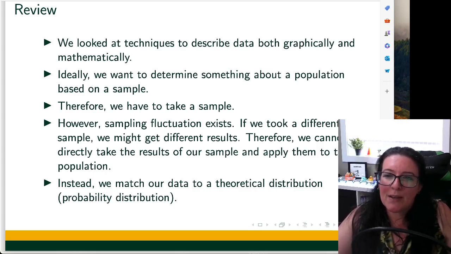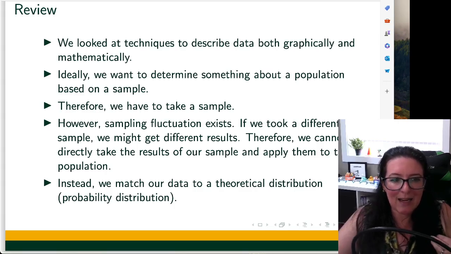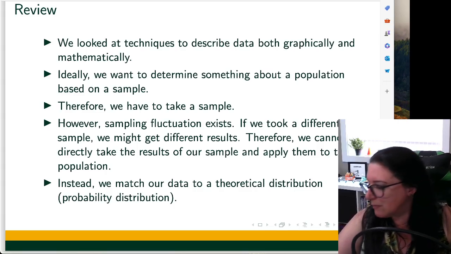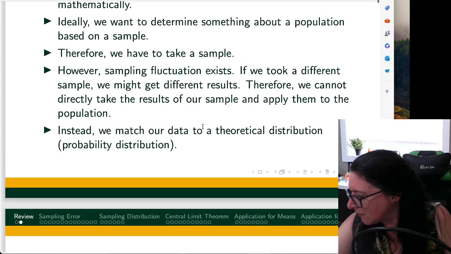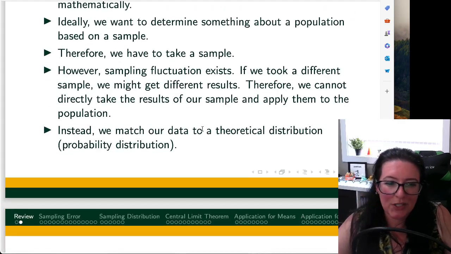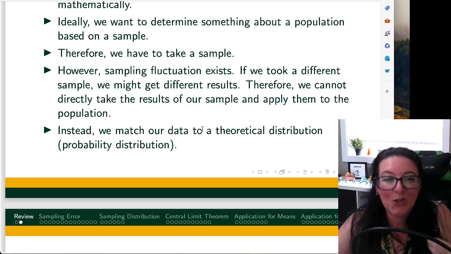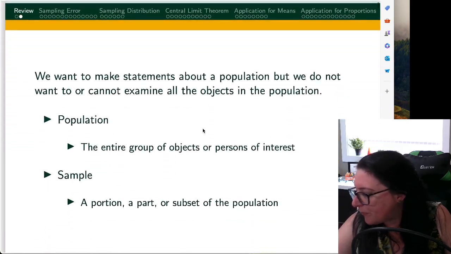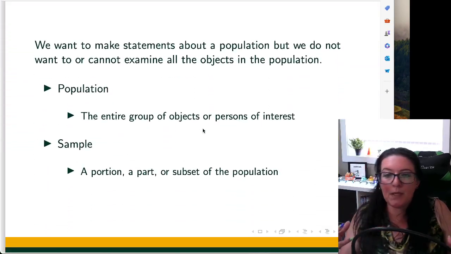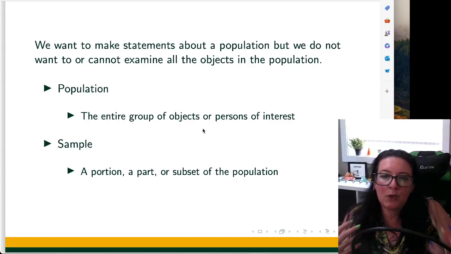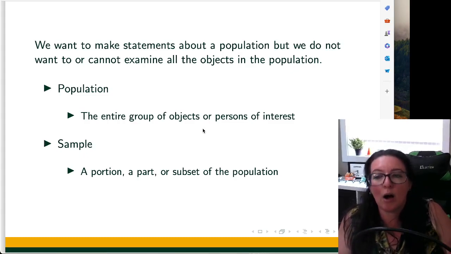So what I talk about now is taking that sample and the sampling fluctuations that we get. What do we do with that variability from sample to sample? I want to make a statement about the population, but we do not want to, or cannot, examine all the objects in the population.